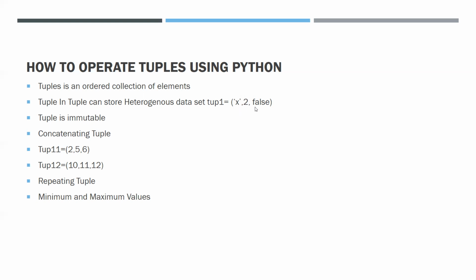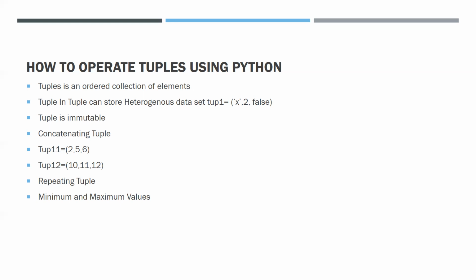2 is a number, numerical, and that is logical. So we have various kinds of data we can put in one simple variable, that is a tuple. That means heterogeneous data we can put in the same kind of tuple. But a tuple is immutable. Once you have put in the values, we cannot change these values further. Other kinds of data structures we will discuss further, like list.